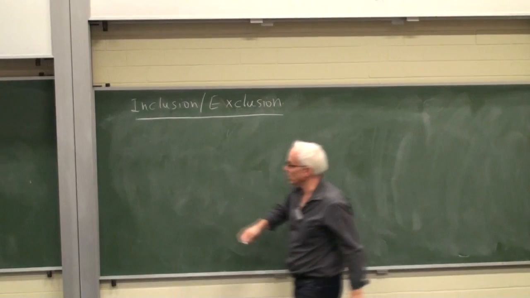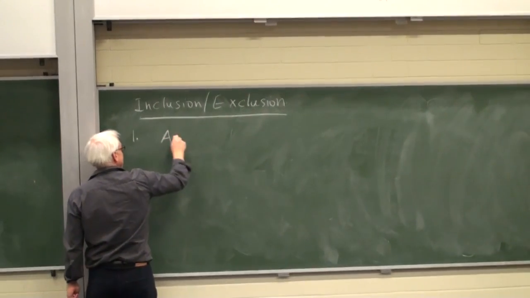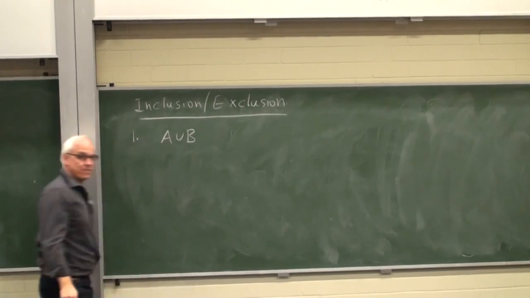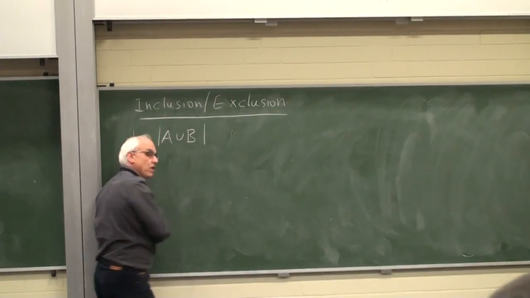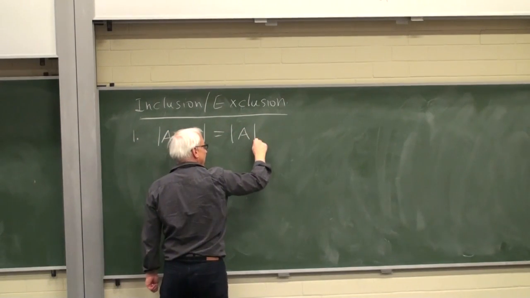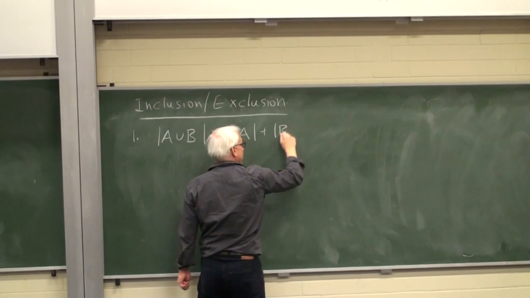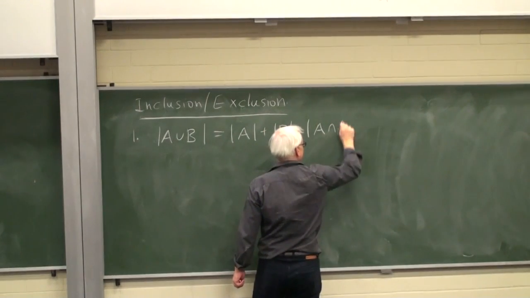The first version is that if you have two sets, A and B, then the number of elements in the union equals the number of elements in A plus the number of elements in B minus the number of elements in the intersection.